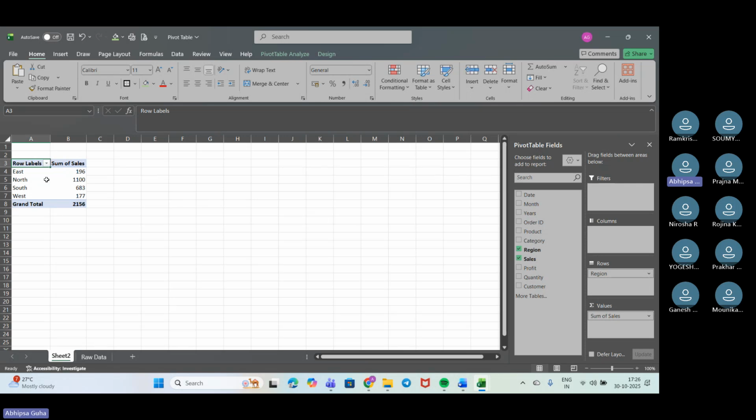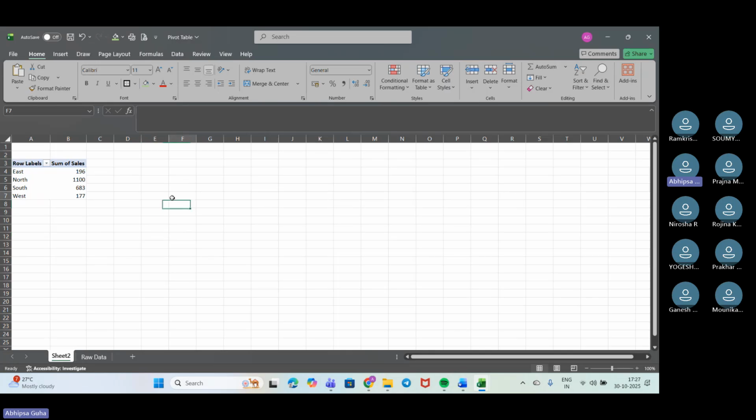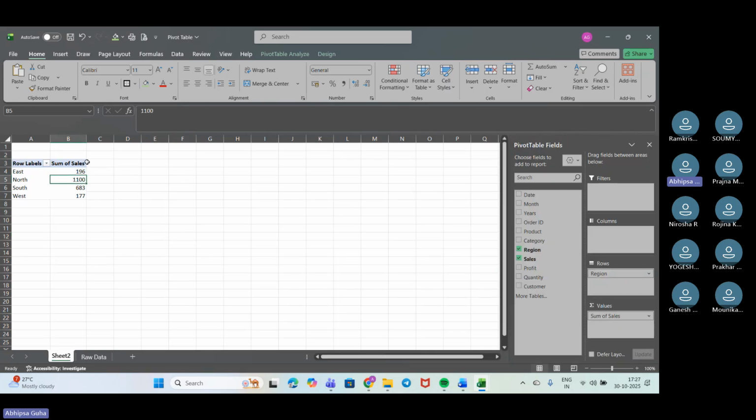Now I'll do the designing part. I'll select it and go to design. I just don't want the grand total, so I'll turn off the grand total for rows and columns. So I have got this value.